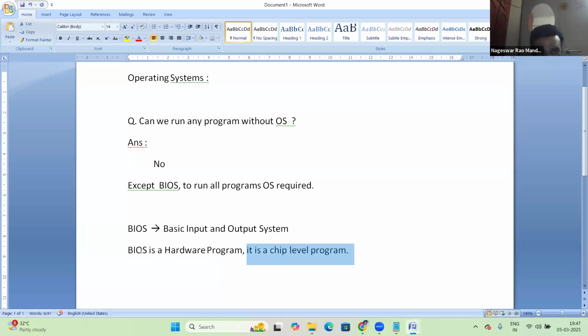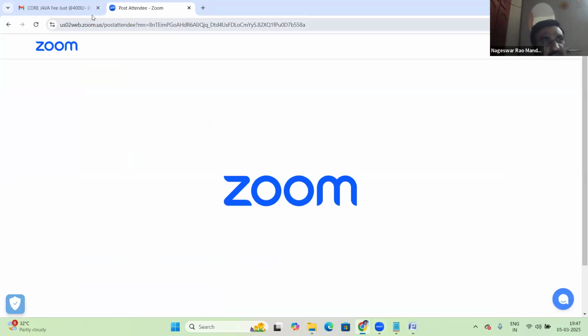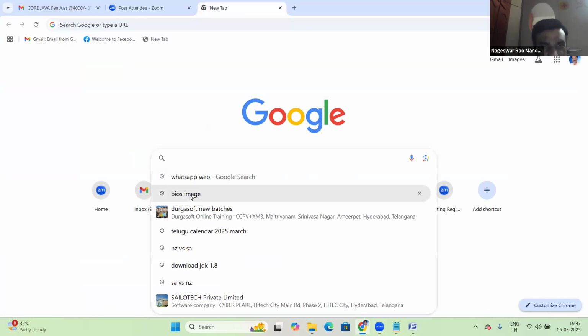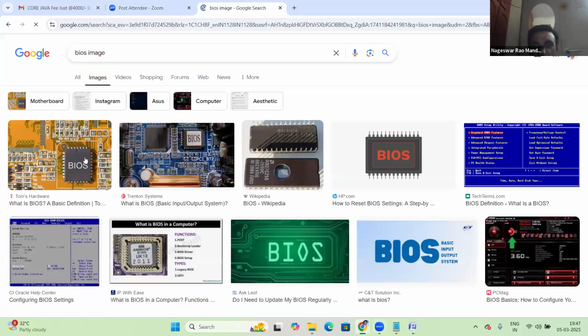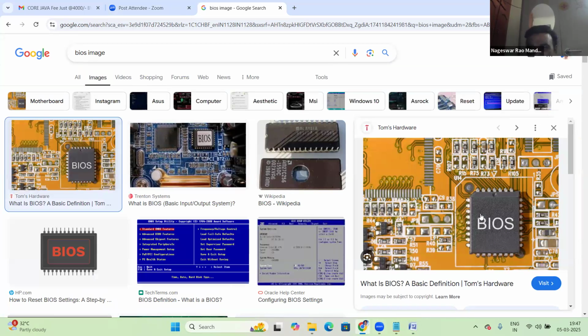Let me show the BIOS chip in our system. Yes, in the computer there is a BIOS chip. See the BIOS image. So this is BIOS. BIOS is a hardware chip, a part of the motherboard. This chip contains one hardware program. Then what's the task of this BIOS?